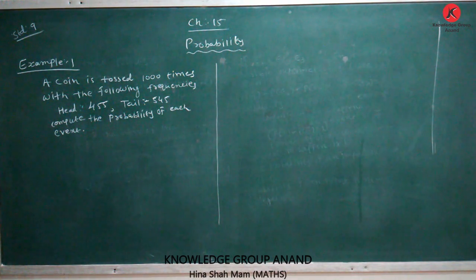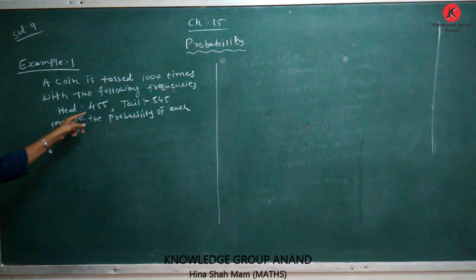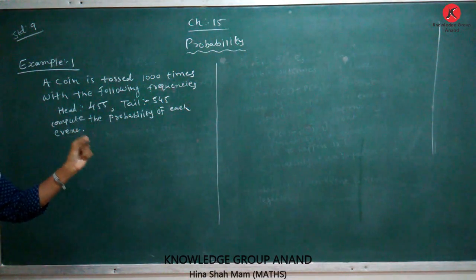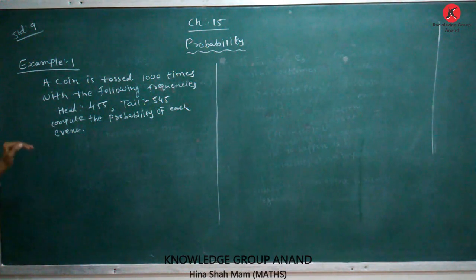Example 1. A coin is tossed 1000 times with the following frequency. Head is 455 and tail comes 545.